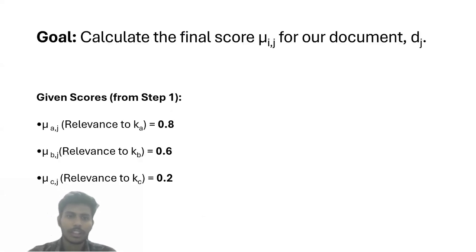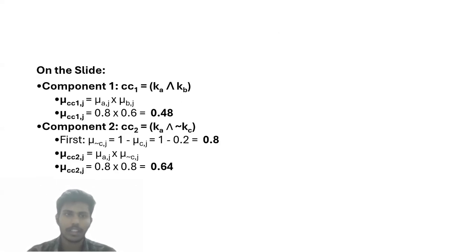Now for the numerical execution, let's imagine we have already calculated the base scores for our document J. It has 0.8 relevance for term A, 0.6 for term B, and 0.2 for term C. Then we first calculate the scores of our two components using the algebraic product.